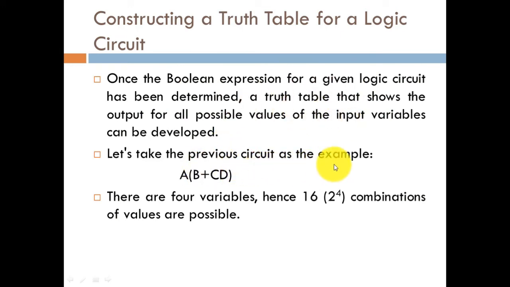So let us take the previous circuit as the example, where the derived characteristic equation turns out to be A times B plus CD. There are four variables, that is A, B, C and D. Hence there are 16, or 2 to the power 4, combinations of values possible. Since we are dealing with binary signals, these can only take two possible values, either 0 or 1. So the total number of combinations formed with these four variables turns out to be 2 to the power 4, which is equal to 16. So we can have 16 different combinations of ABCD.